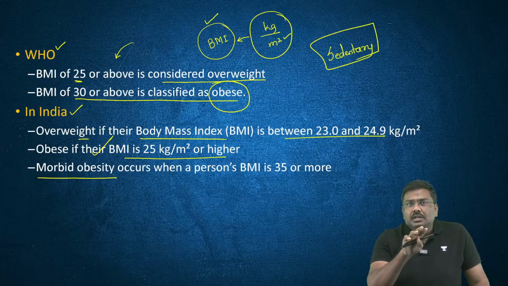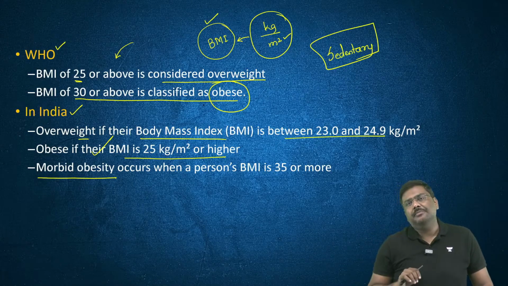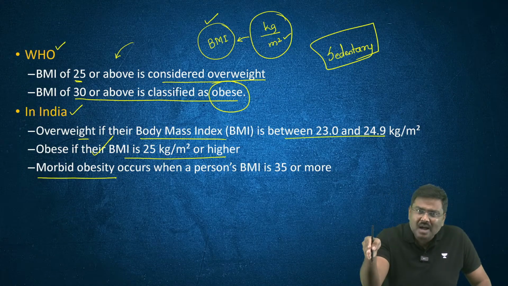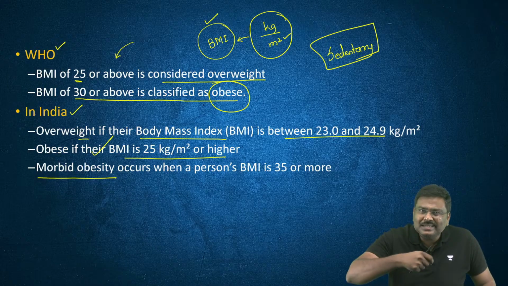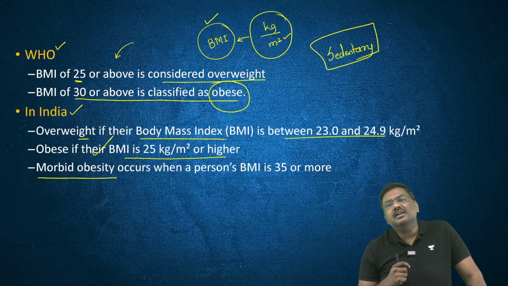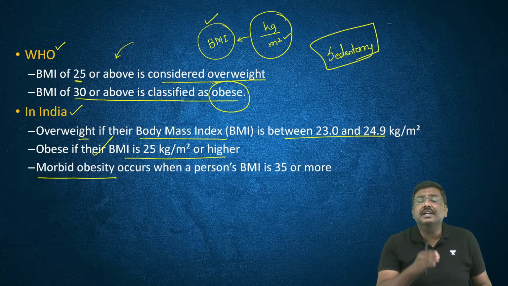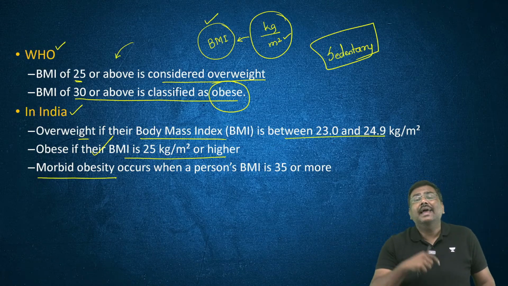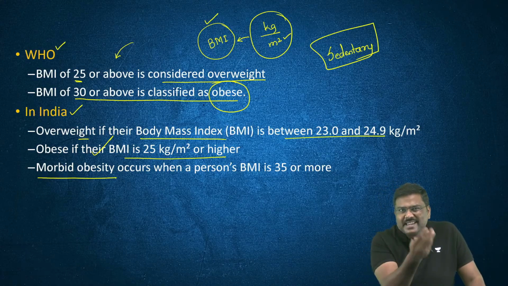Second one, appropriate planning, especially in urban centers, is not observed. What do you mean by appropriate planning? You need to have, let's say, parks where people can go either in the morning or evening and conduct certain physical exercise, or separate cycling lanes in the cities, which will help people cycle to work and back home, which will increase the physical activity of the people. That is the second problem.